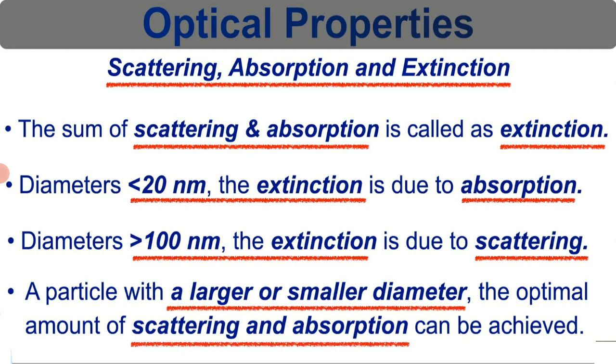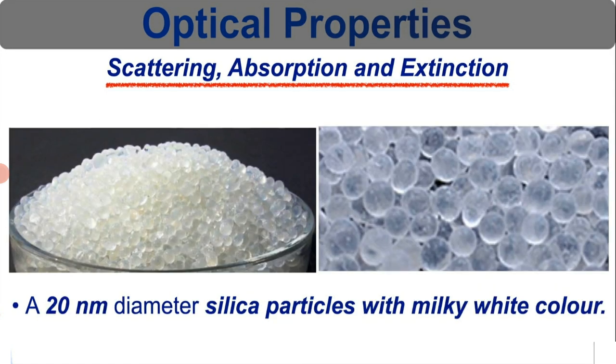With a larger or smaller diameter, the optimal amount of scattering and absorption can be achieved. Here you can see 20 nanometer diameter silica particles with a milky white color.